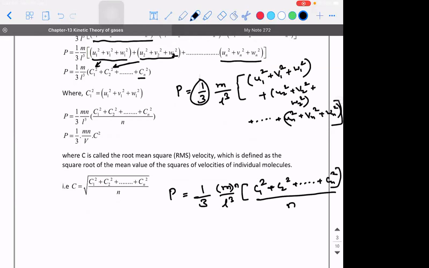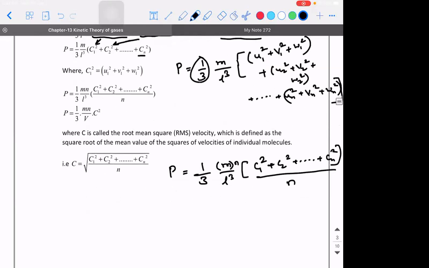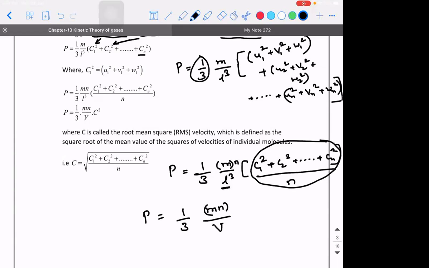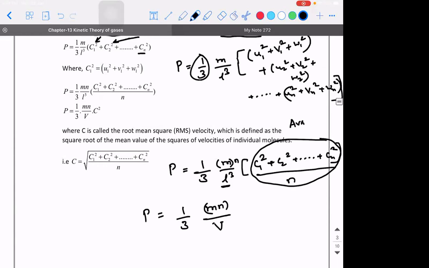Okay. So pressure will be how much? 1 divided by 3 into m into n divided by L cube, which is nothing but the volume of the container, into this value is there, right? What is this actually? Is it not the average of squares? Right.